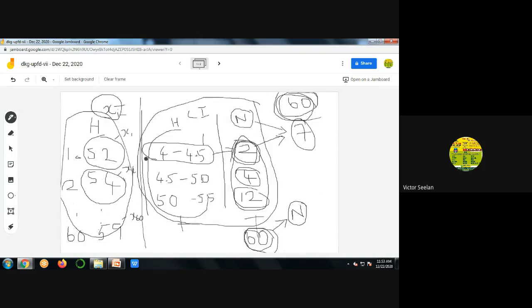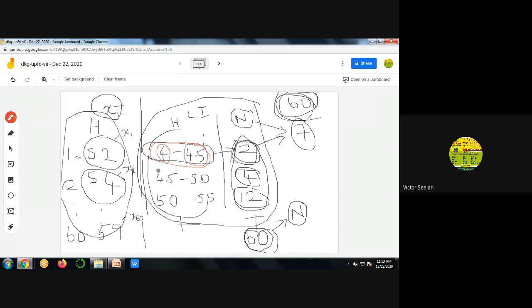Here, consider the first class interval. This is the first class interval. This 4 is called the lower limit. This 4.5 is called the upper limit.